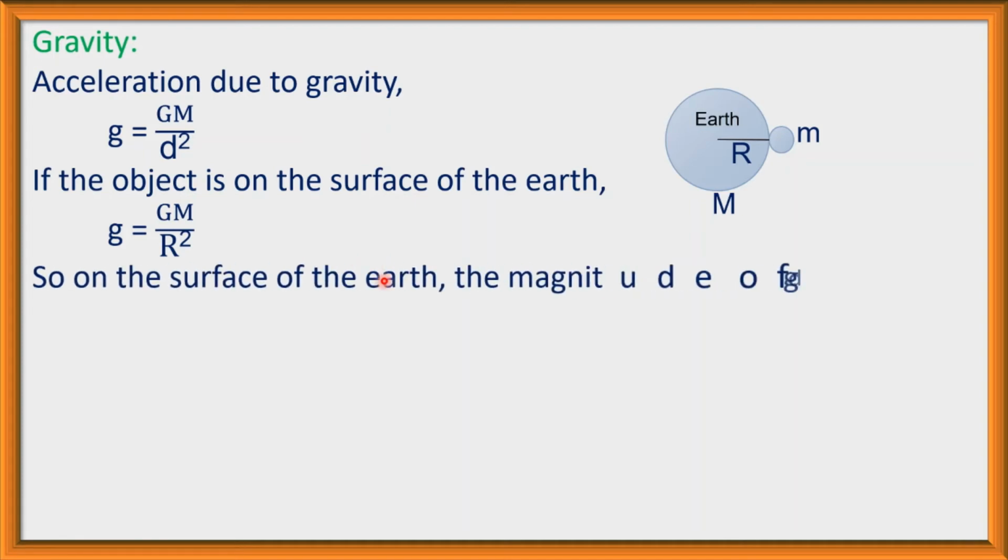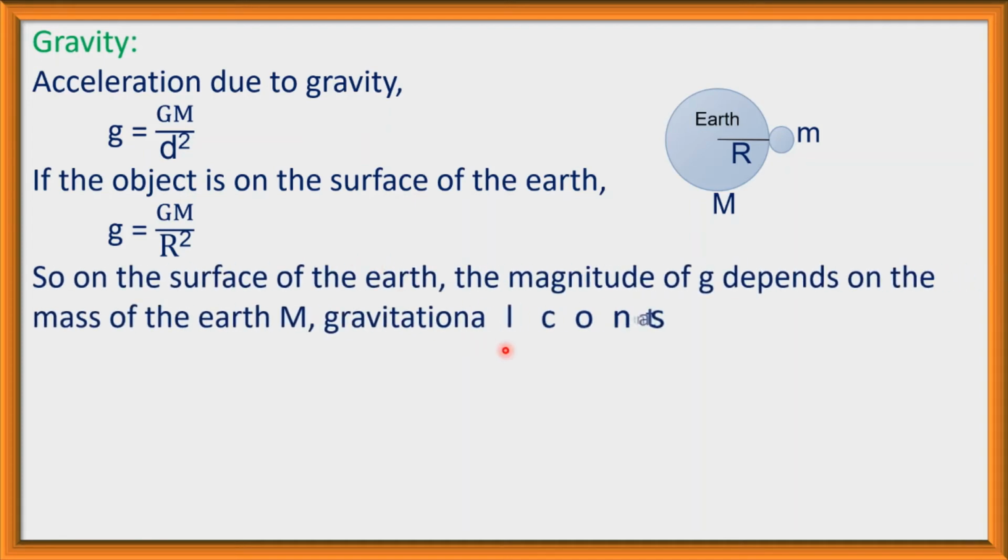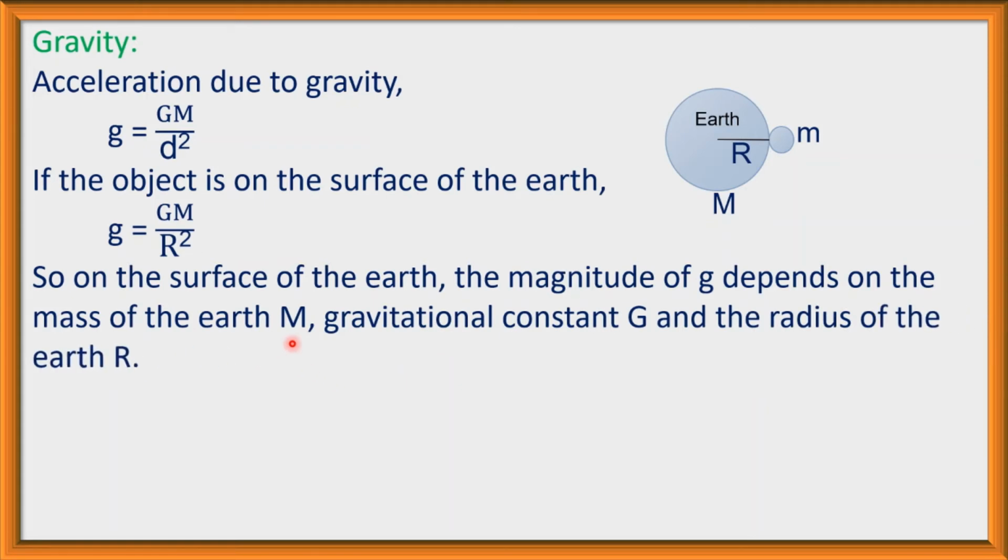So on the surface of the earth, the magnitude of g depends on the mass of the earth M, the gravitational constant G, and the radius of the earth R. From this equation, g is equal to GM divided by d square, where d means the distance between the object and the earth. Capital G is a constant, the gravitational constant, and M, the mass of the earth, is also constant, and d is variable.